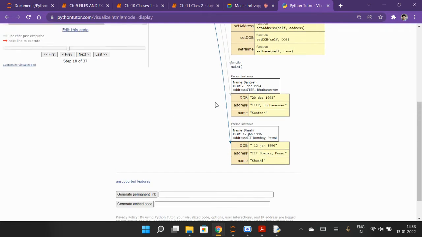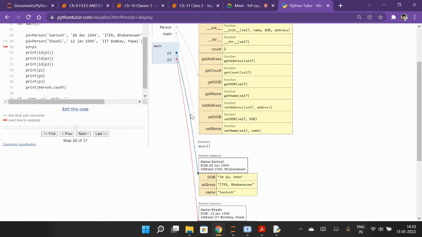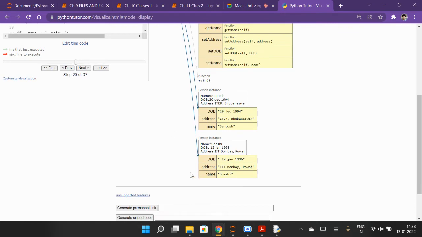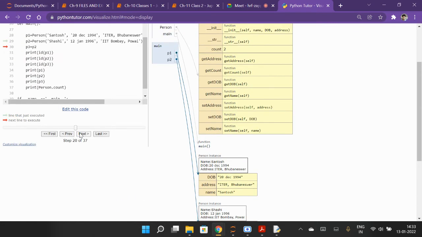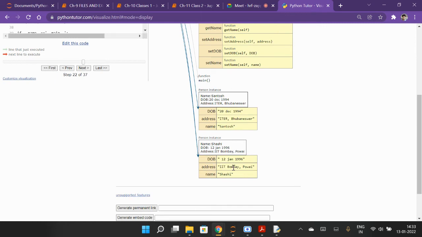And next is getting created here. So it is p2. And p3 will have the same name, same address, same date of birth.